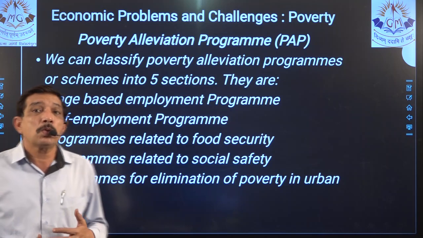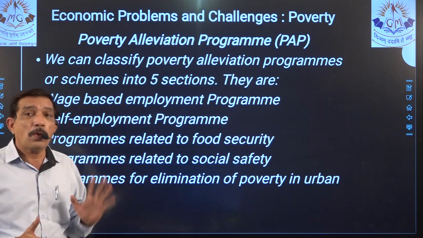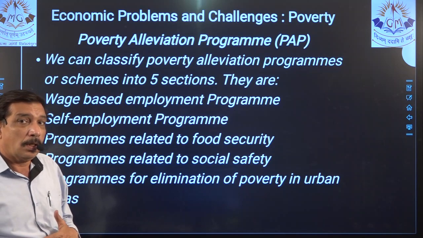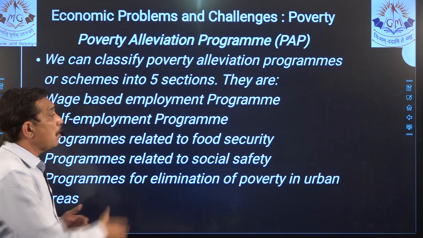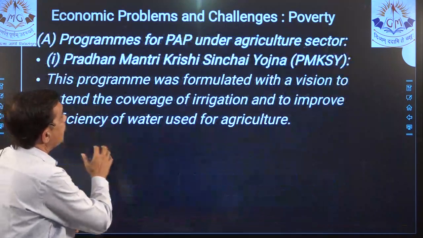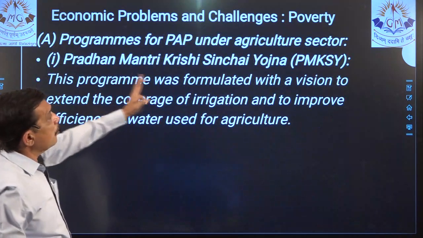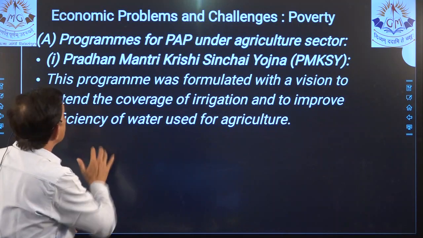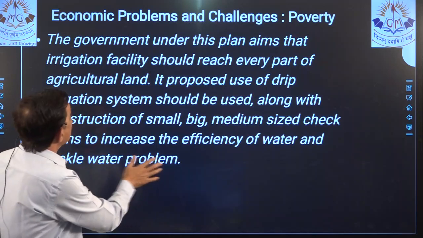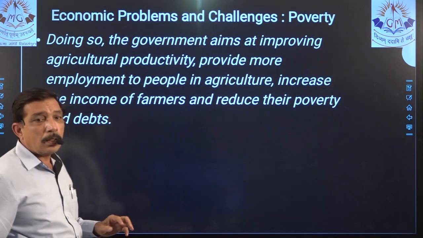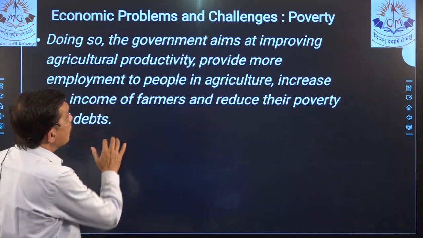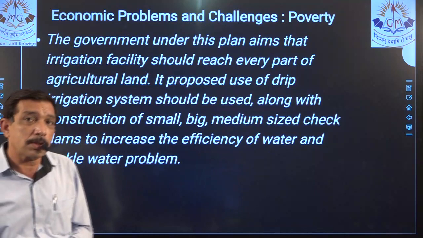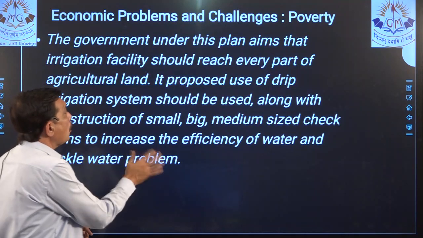You get the idea? So we should also look at these schemes in such a way so that we do not miss, even though we are well prepared. Yes, you are well prepared with this one. Pradhan Mantri Krishi Sinchai Yojana, you know it very well. First point, yes, then this is second point, quite a big one. Third point, yes, these are quite good points and you know about them. This is a 2-mark question, but only thing is you did not know in which section it falls.